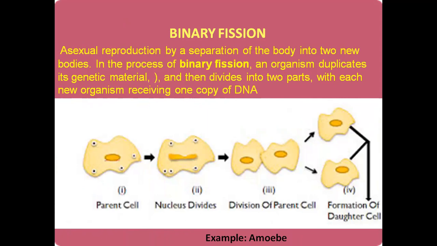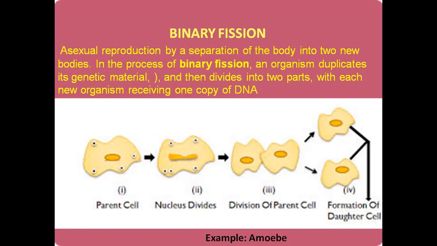Here the genetic material is the dark yellow colored part, which you can see there. You can see that it is dividing, or expanding, dividing the genetic material equally. In the third diagram you can see that there is a division. Now in the fourth diagram you can see two daughter cells are formed.